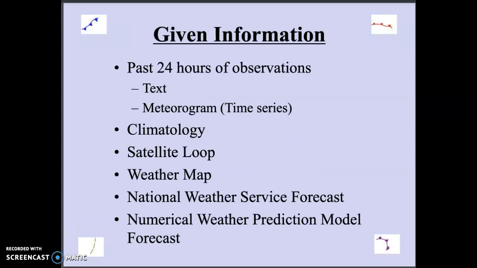So, given information, you will have the past 24 hours of observations. This can be useful for figuring out trends, seeing what's happened recently, and how things might change. You will have climatology, the past data for the specific day, and what the general temperatures are, and what the weather is like. You can look at the satellite loop. You can look at a weather map. You can see if systems are moving in, if cloud cover is moving in, if just anything might be happening, and this is a great way to track warm and cool air systems, basically with the weather map. If you see something moving in, that's going to impact your temperatures. And then you can also look at various forecast models.